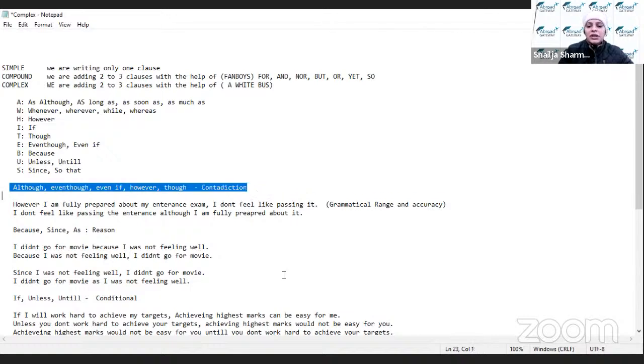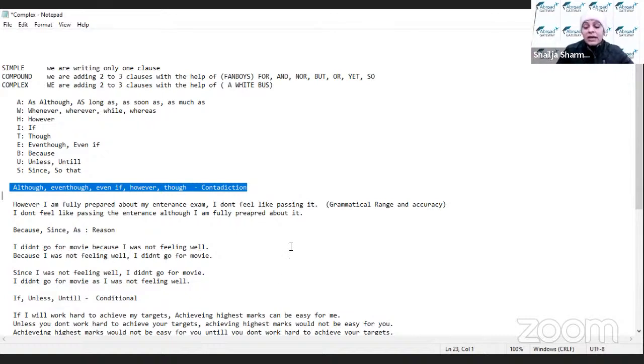Now contradiction, for contradiction you can use 5 conjunctions. These are although, even though, even if, however, and though. Now these all 5 conjunctions we can use in the same way. There is no difference in these. So you can use these conjunctions in the same way in the form of contradiction. जब हम contradiction के sentences बनाते हैं, since your childhood you have learned this thing that but हम use करते हैं for contradiction. ठीक है. तो वैसे ही आपको although, even though, even if, however, and though को use करना.